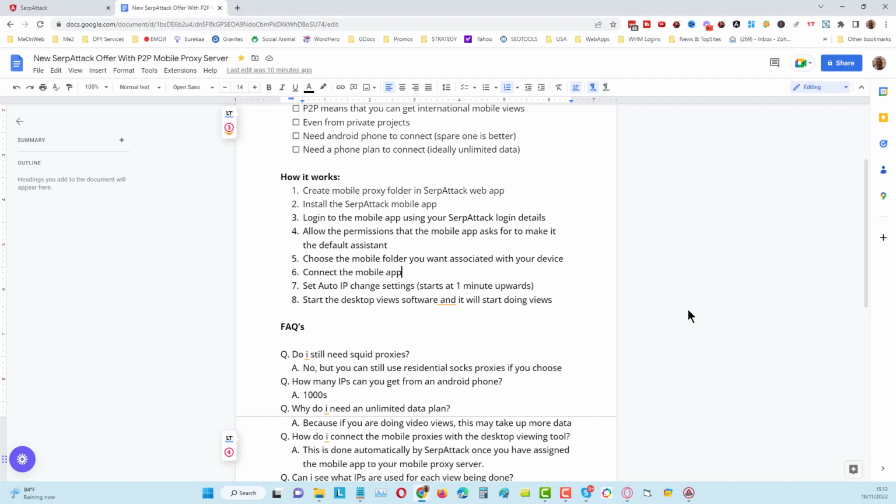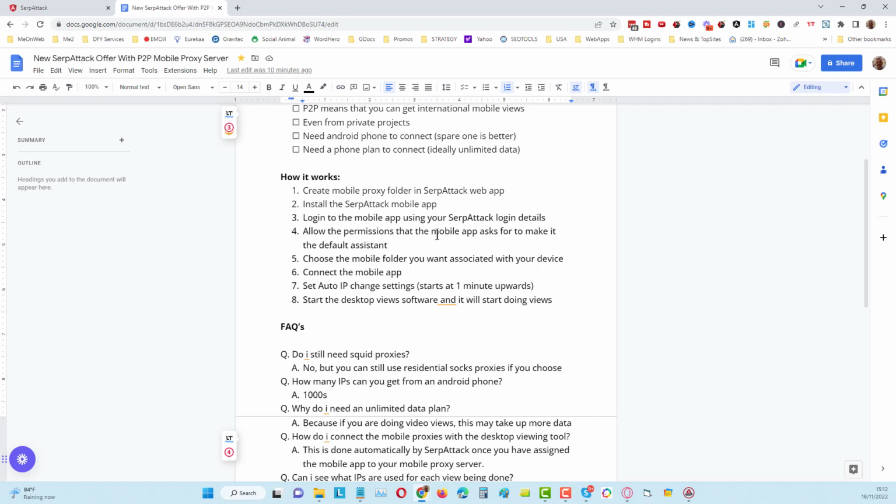Okay, so if I want to get views from somebody else in the group that's from Canada, someone else from Australia, someone else from USA, someone else from United Kingdom, then what I could do with just 5 people in the group is that I could expect to get views from all those different countries, and these would be mobile views which are harder to trace, and every single time with a different IP. It's a phenomenal concept that we have built here.